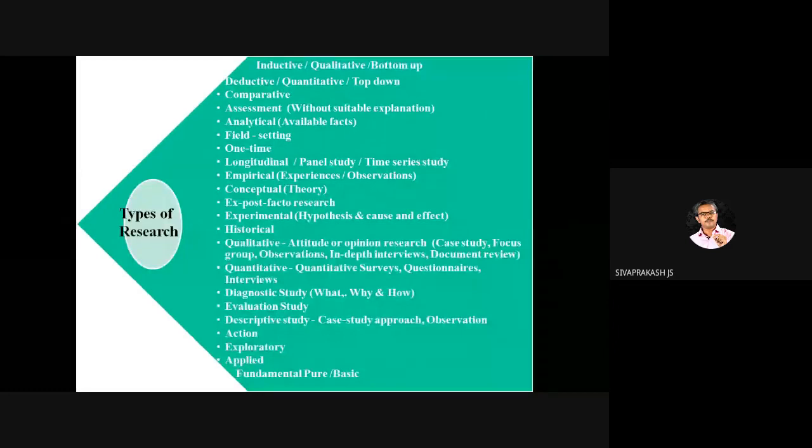Then what is historical research? We have seen this option in the question. Whenever we see a question, we see 4 options. Try to generate questions for each and every option.